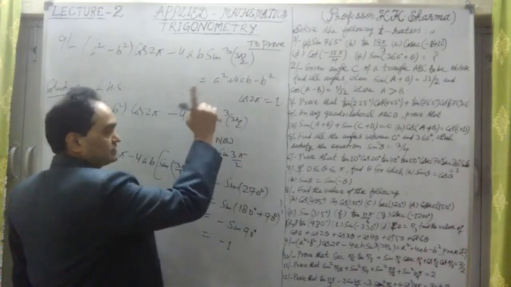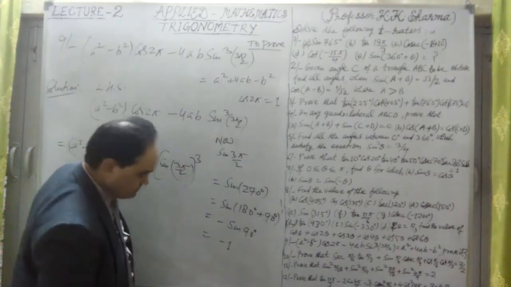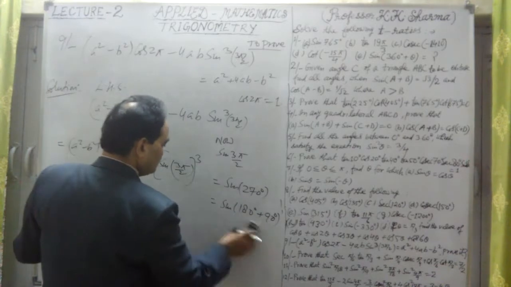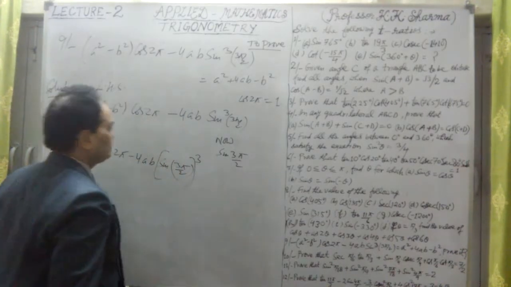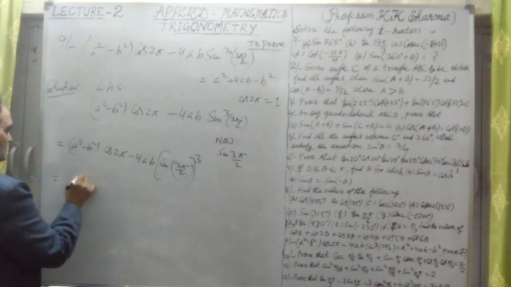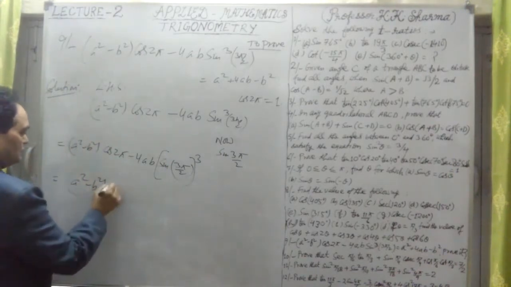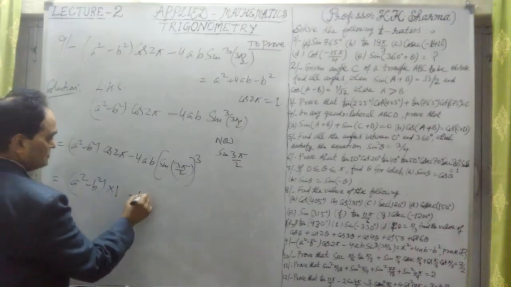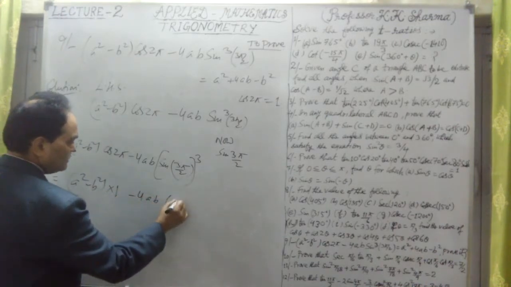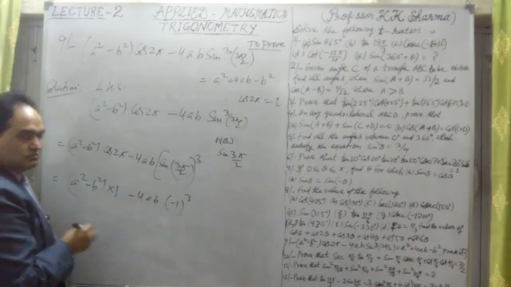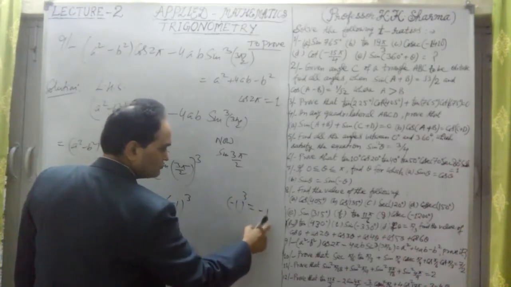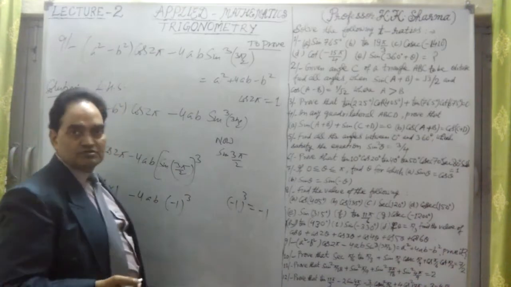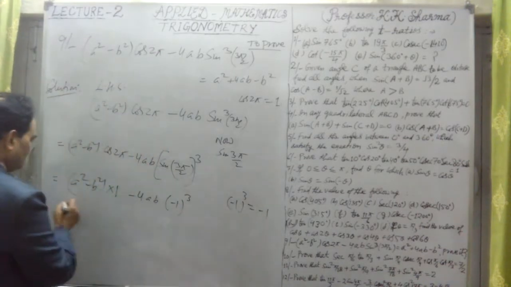Minus 1 whole cube is negative. Therefore, we can write in place of sine 3 pi by 2 is minus 1 and cos 2 pi is 1. So let me write it. a square minus b square into 1 positive, minus 4ab into minus 1 whole cube. But minus 1 whole cube is negative 1, since minus 1 to an odd power is negative.